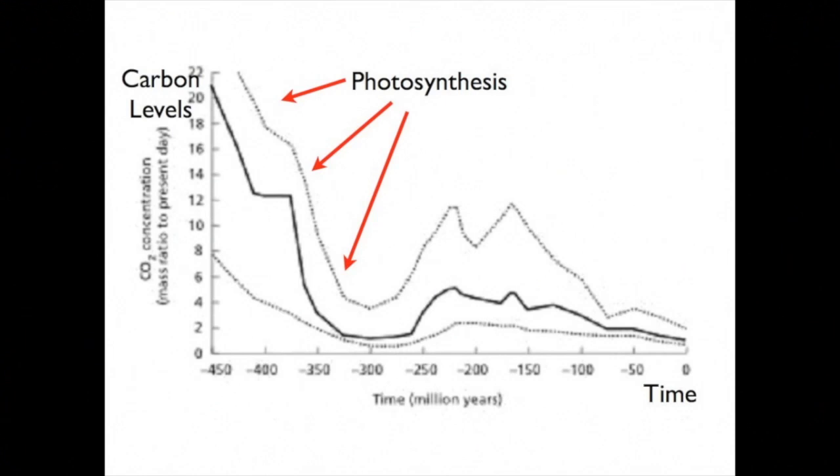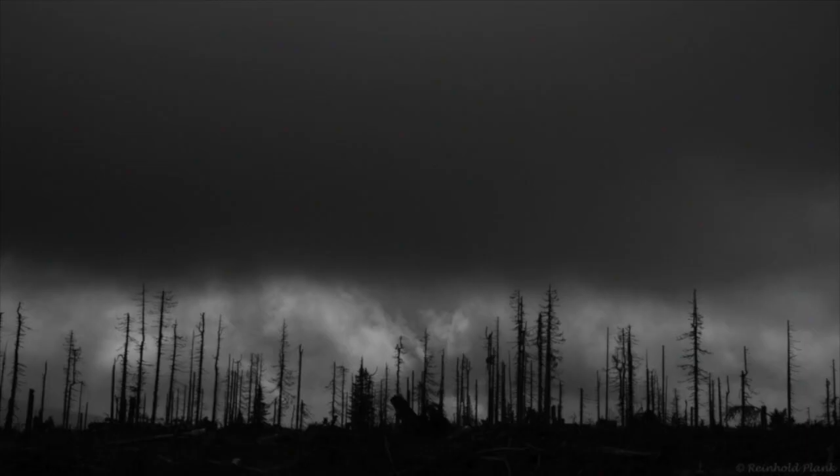As indicated by this graph, as more oxygen was pumped into the Earth through photosynthesis, the less carbon was around to facilitate the photosynthesis process. There was no respiration to return the carbon to the cycle. And without photosynthesis, life on Earth as we know it would not exist at all.